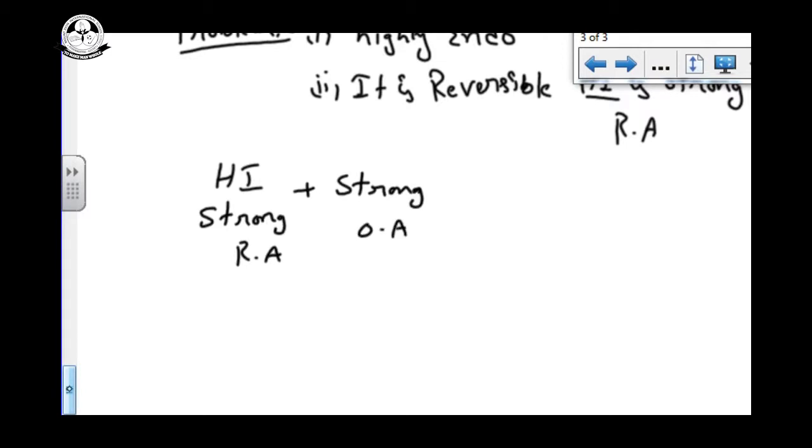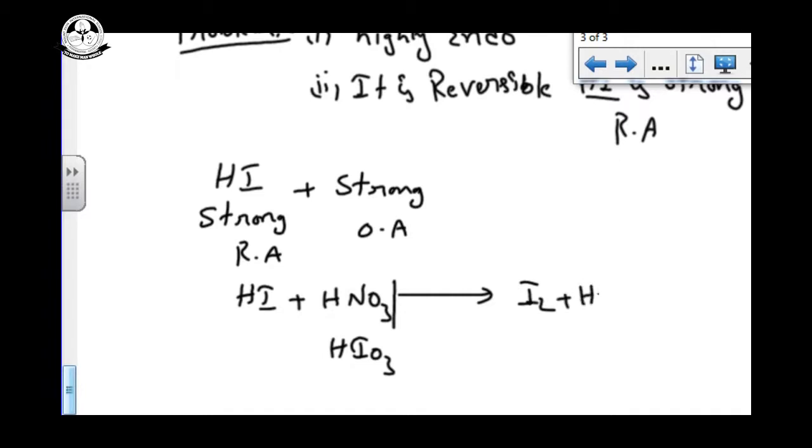Generally we can control the reaction this way. The strong oxidizing agents we use are HNO3, nitric acid, or HIO3, iodic acid, for controlling this reaction. So HI is converted into I2 and so on. Now we can control the reaction.